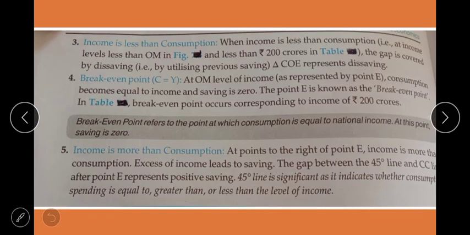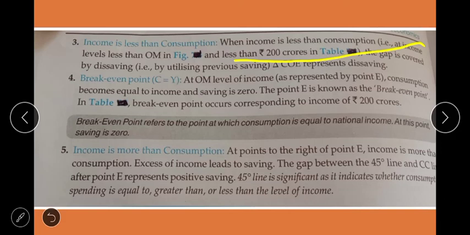So in that case they never save any money. Now see, children, the point: when income is less than consumption, at levels less than OM in the figure.